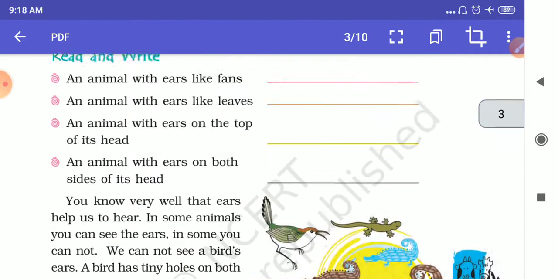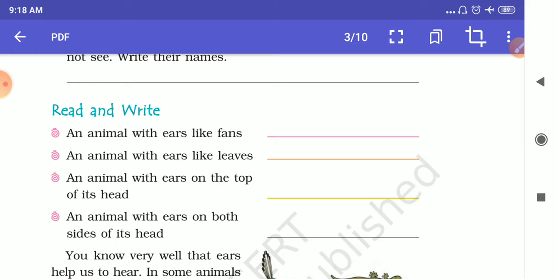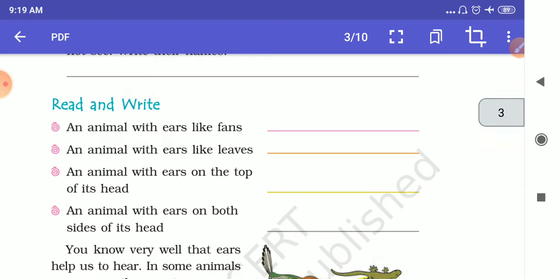I am not talking about the questions and answers now, that we will do in a separate video, or I will send you the questions and answers. Here we are discussing what we have to learn in this chapter, Ear to Ear. We are discussing the ears of animals. Till now, we have discussed that some animals have big ears that we can see easily, and some animals have small ears that we cannot see easily.